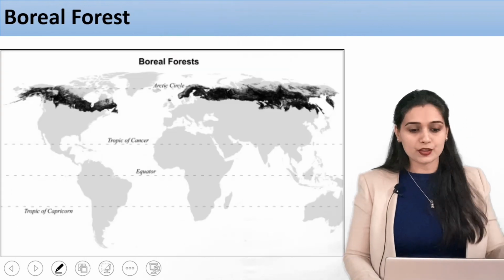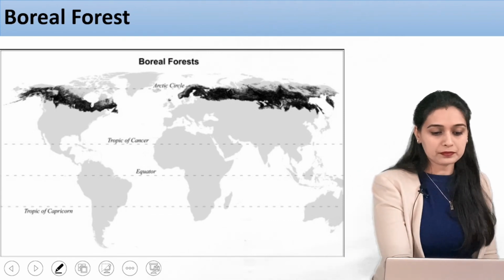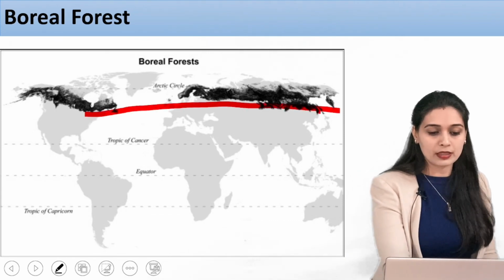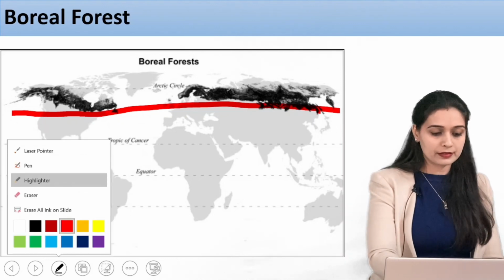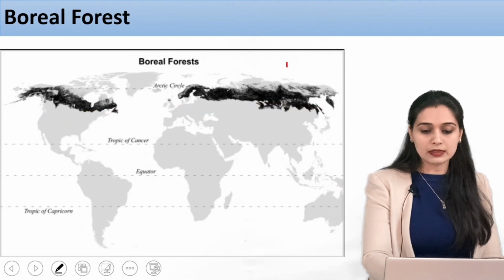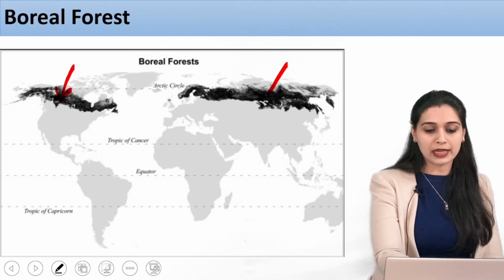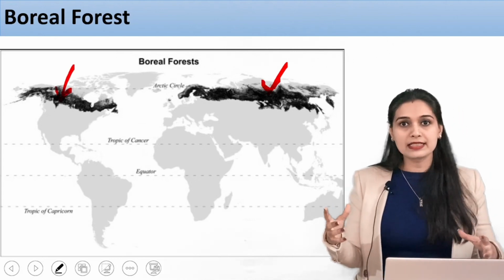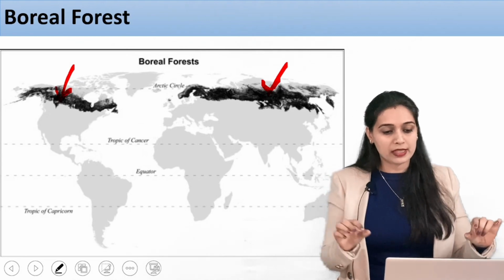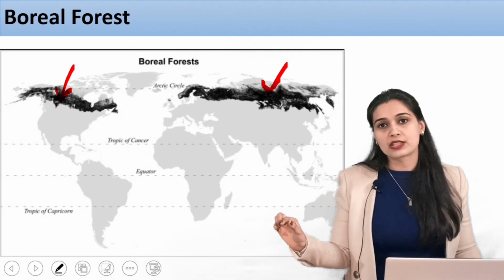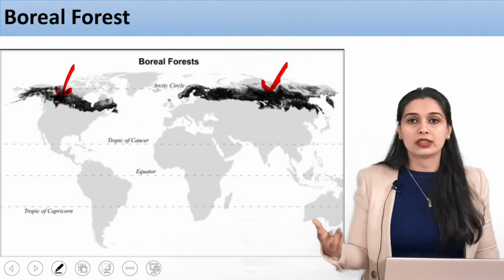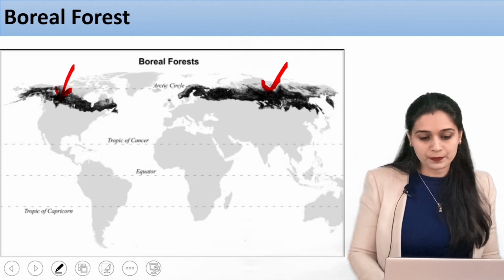Why are we saying the largest? In black you can see it is very dense, it is evergreen, it is throughout this belt. So this entire belt has the same type of coniferous trees. That is why they are called the largest terrestrial biome.